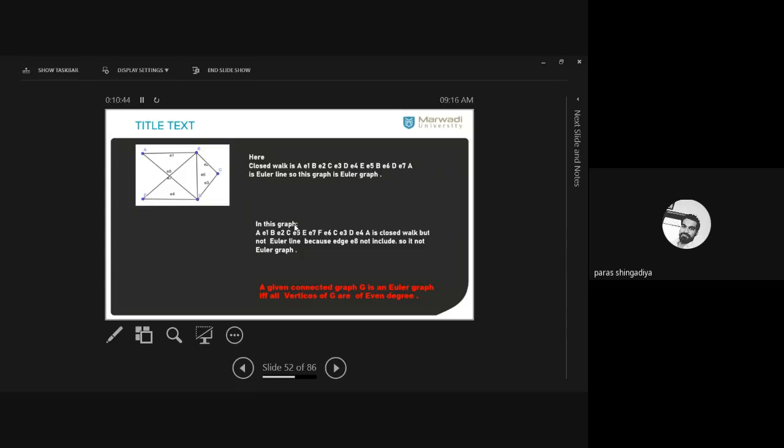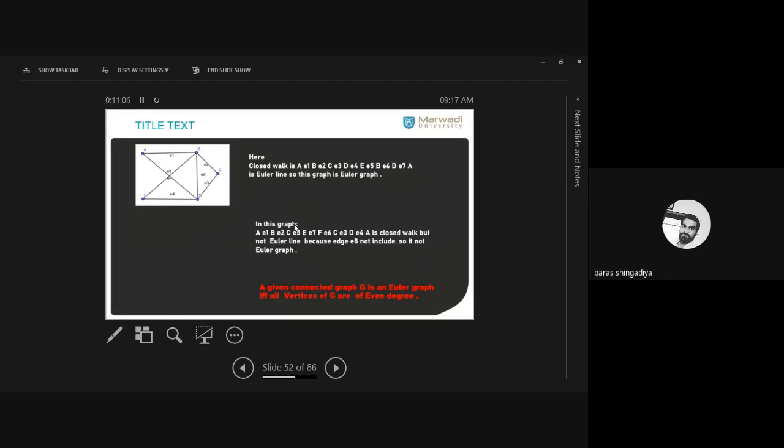आपके रूट में सभी एज को आपको कवर करना. ठीक है? You can repeat a vertex more than one time because it is a closed walk. But you just cover every edge exactly one time. कोई एक एज को आपको एक ही बार रिपीट करना है. ठीक है? You just use any edge exactly one time.